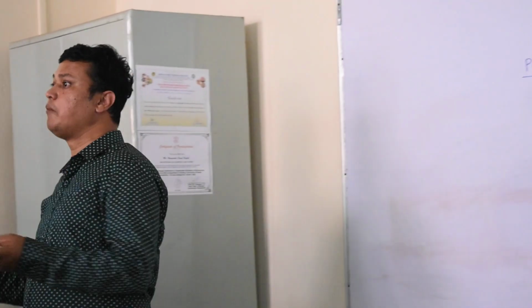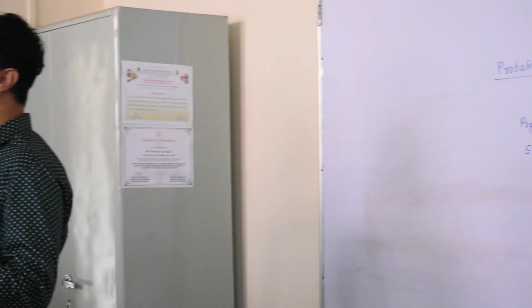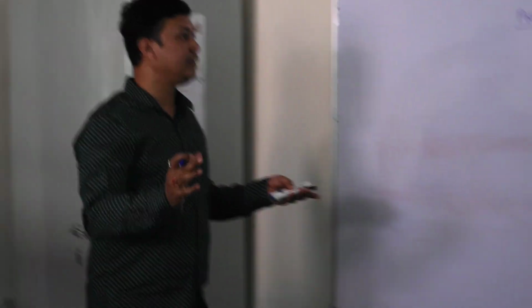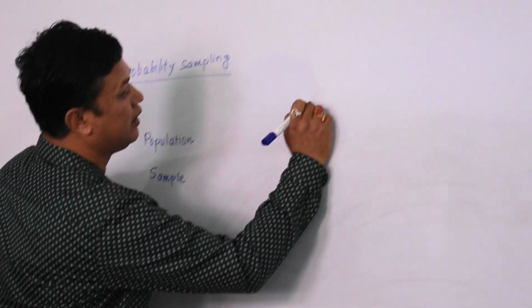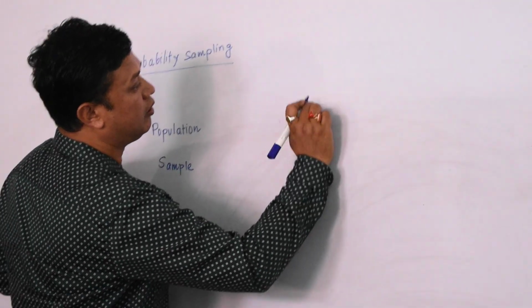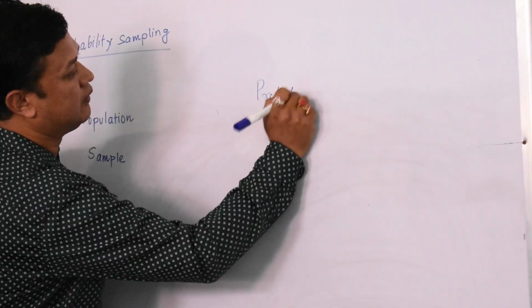In probability sampling, we can again divide it into small sections. Probability sampling can be of different types.